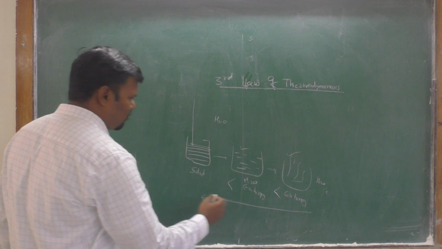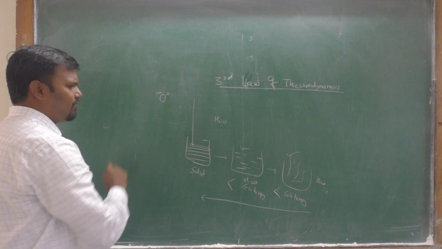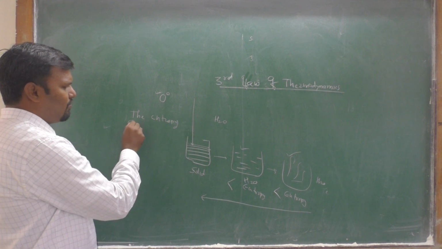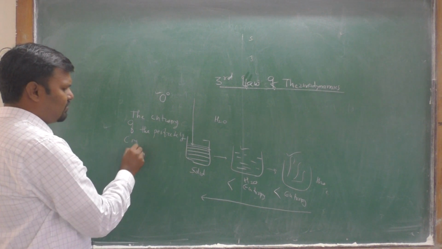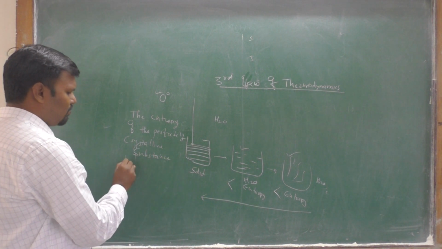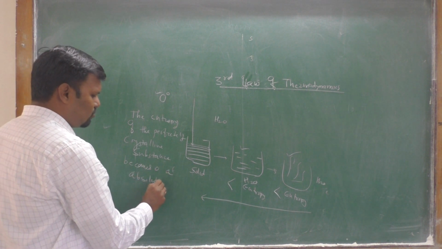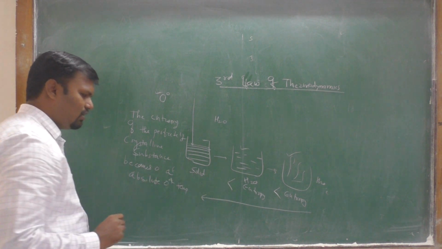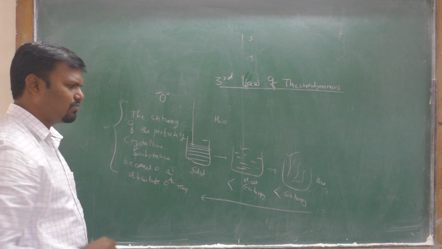Therefore, when you make the temperature lower and lower, at absolute zero temperature, the entropy of a perfectly crystalline substance becomes 0 at absolute 0 degree Kelvin temperature. That is our third law of thermodynamics.